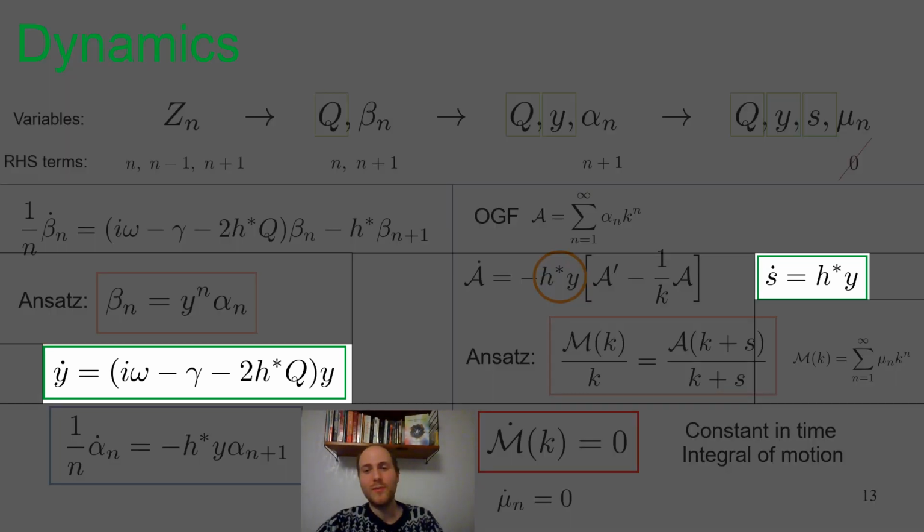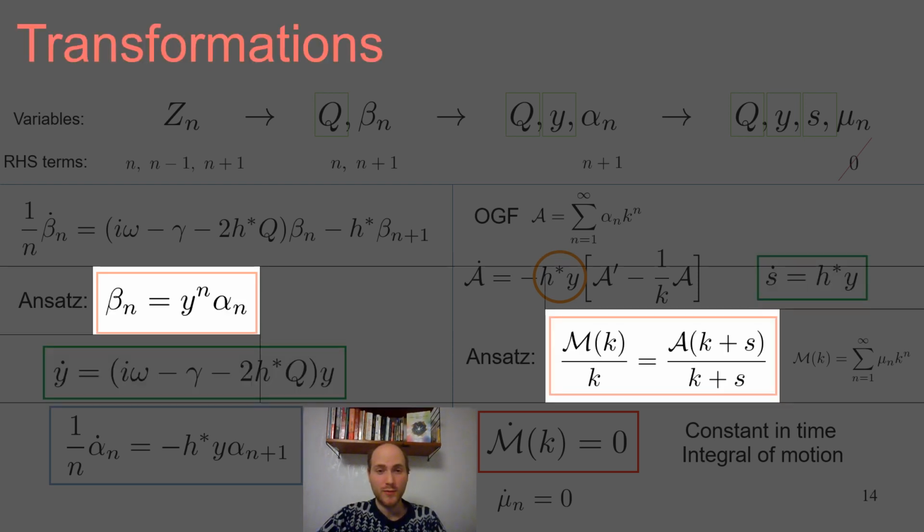What are the dynamics that we gain from this? So apart from the Antonsen equation that we already took out, now there's an equation for y and an equation for s. Now, what are the transformations that we had to do? There was an ansatz from beta to alpha, and there was an ansatz from alpha to mu.